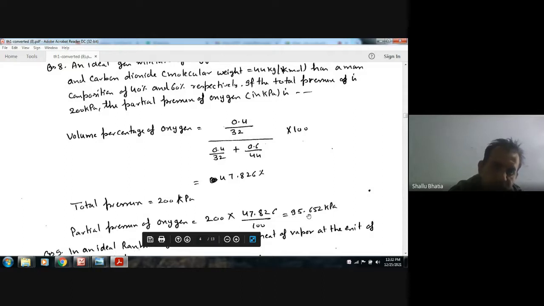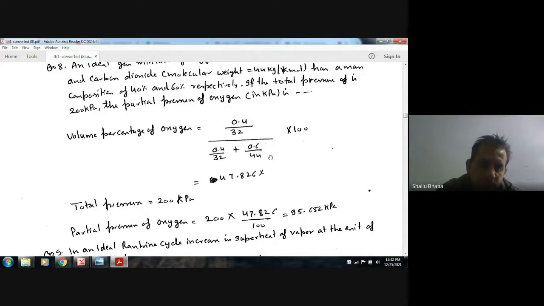So the answer is here 95.6 kPa. That is according to the law of pressure: the pressure corresponds to the volume percentage of the substance in the mixture.